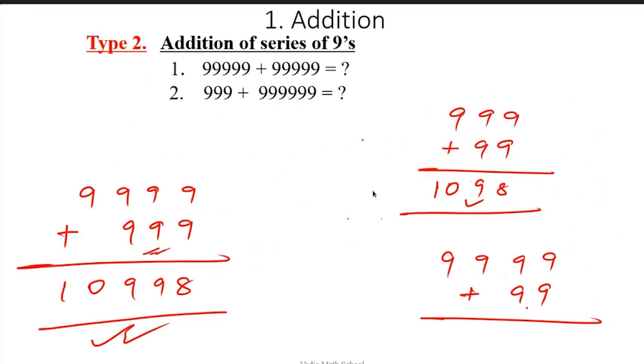Again, do this: 9999, 49, and there are only 2 9s, not 3 9s. Earlier we had 3 9s, now I have only 2. So now what am I to do? This is 1, 0, 0. This is 9. This is 8. Because I know that if there is a 9 9 single line, I have to write down 0, 0. This 9 9 is 9, and this 9 9 is 18. So carry over 9. So this is 19.